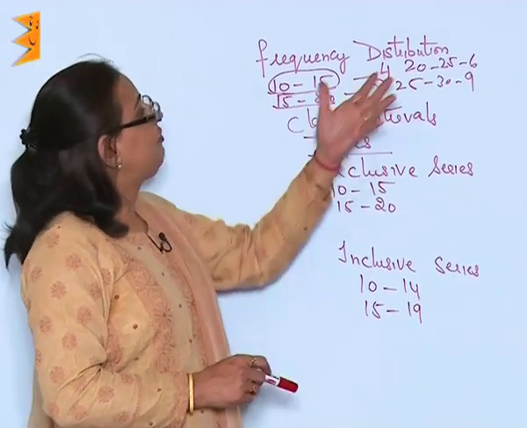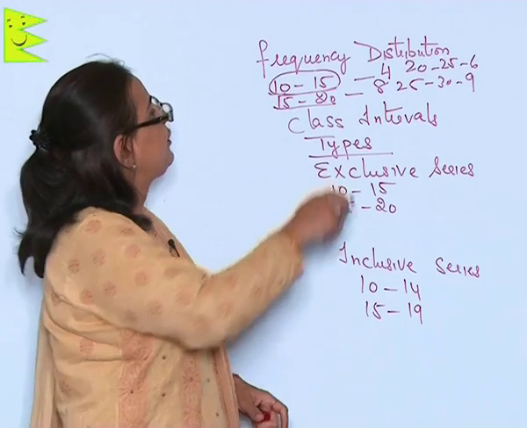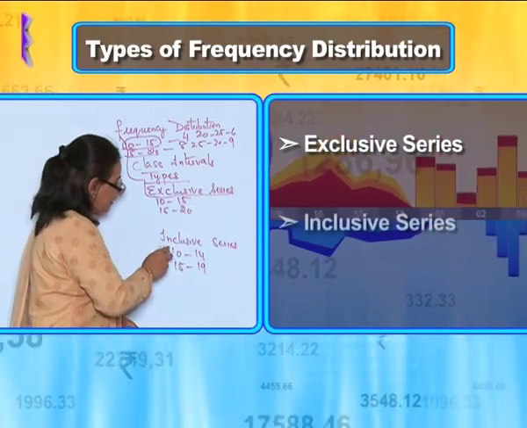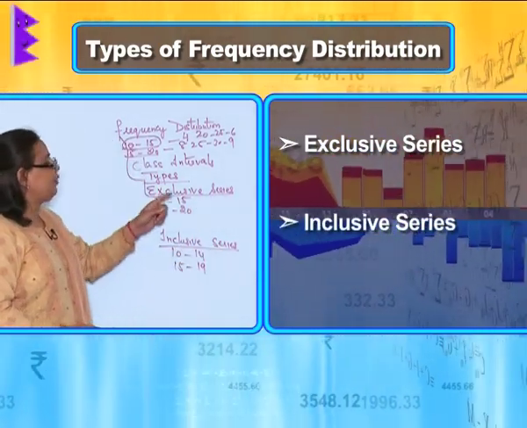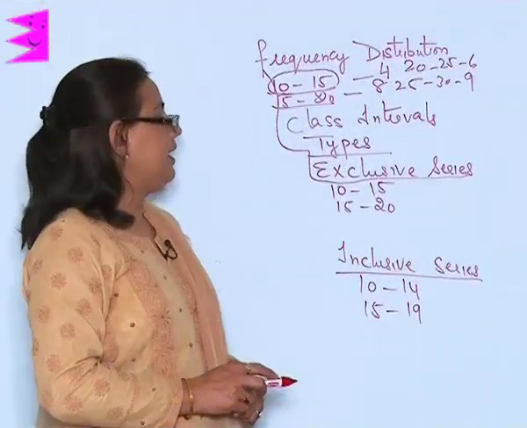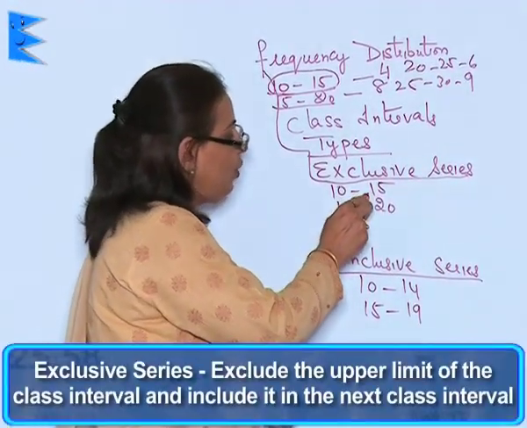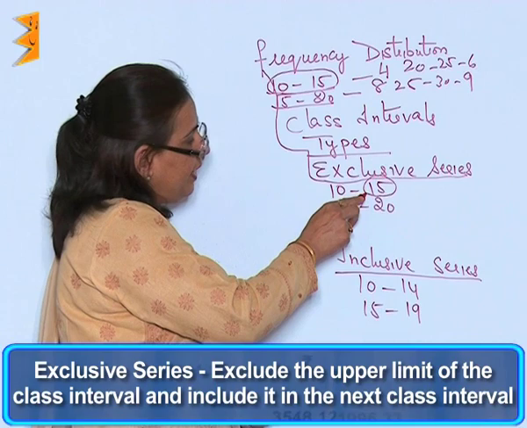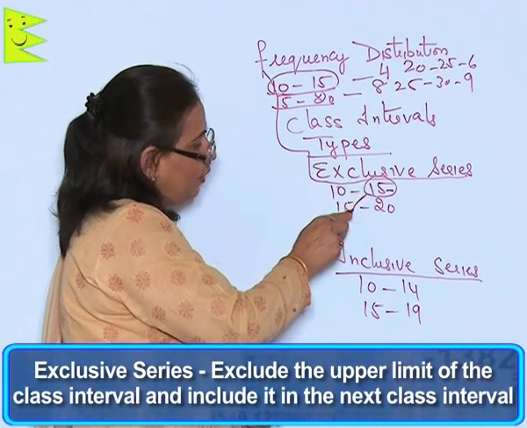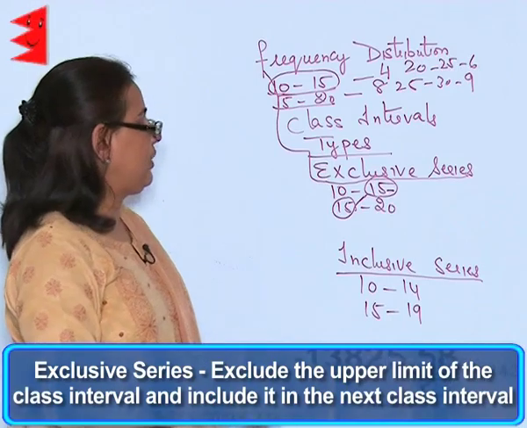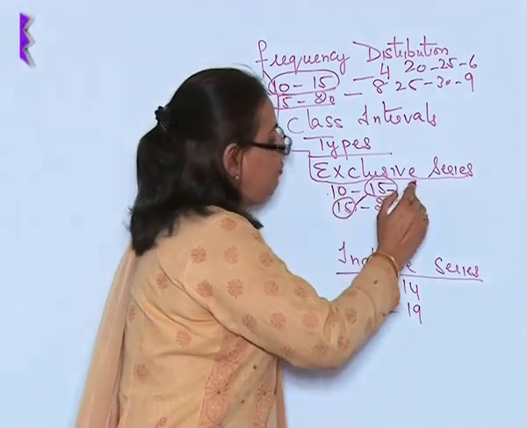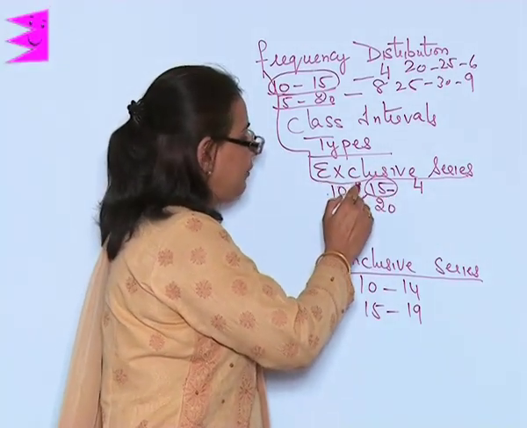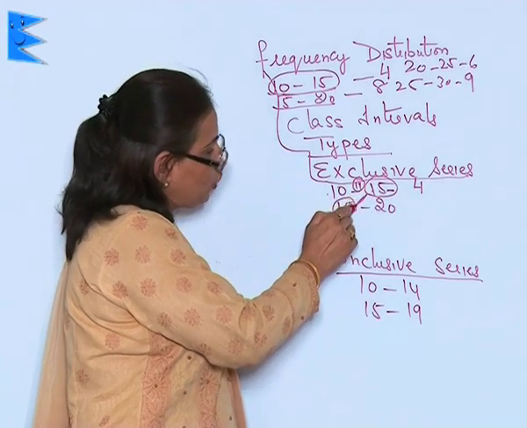Now, this frequency distribution data also has two types. It is further divided into two types, exclusive series and inclusive series. Exclusive series are the series wherein we exclude the highest number which has been taken. It is excluded here, but it is included in the next figure. Meaning to say, when I say from 10 to 15, 4 students, actually I am saying from 10 to 14, and this 15 comes to the next one.